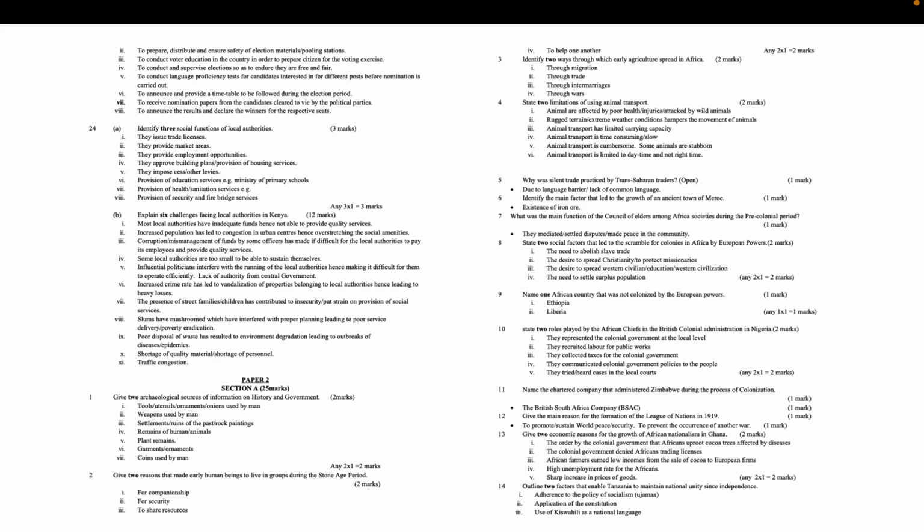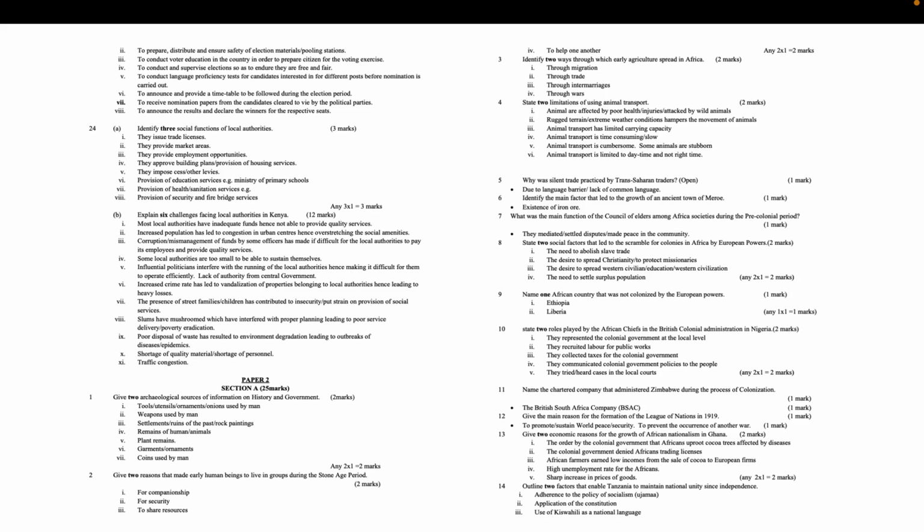12. Give the main reason for the formation of the League of Nations in 1919. 1 mark. To promote, sustain world peace, security. To prevent the occurrence of another war. 13. Give 2 economic reasons for the growth of African nationalism in Ghana. 2 marks.